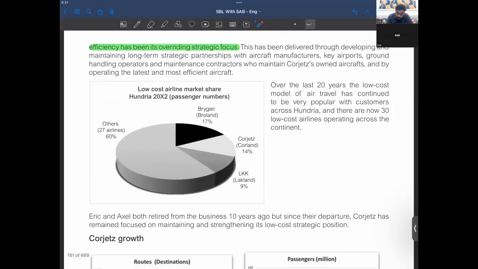So, low cost airline market share. We have 14% of market share, and the market share leader here seems to be the Brig, because we were the second largest, right? So our prime competition is this, and we are not much behind, right?